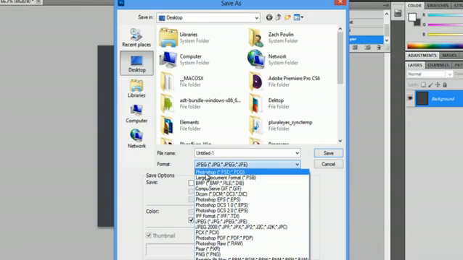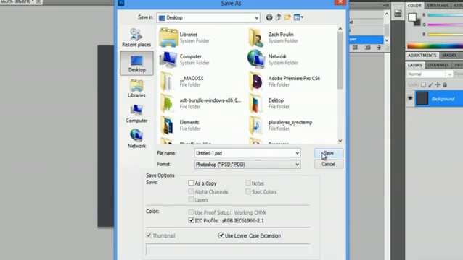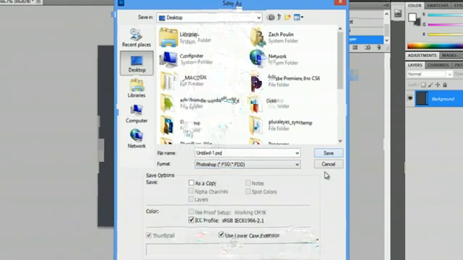I would suggest saving a Photoshop document first, so you can go back in and make changes later. I would do that just by clicking this Photoshop and saving it. I could actually go back in and save again, but I would save it as a JPEG this time so we can upload it to our Facebook.